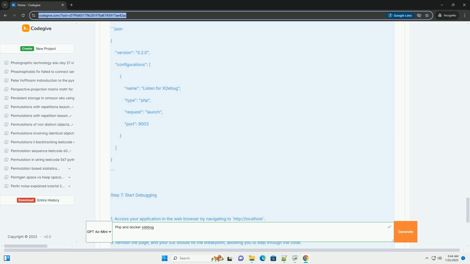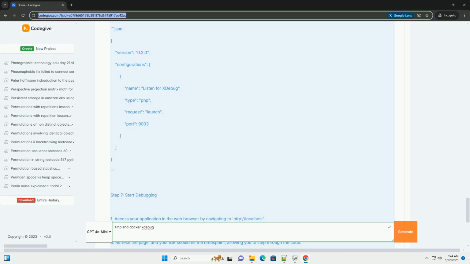Conclusion. You have successfully set up xdebug with a PHP application running in Docker. Now, you can debug your PHP applications efficiently. This setup can be further enhanced by configuring additional xdebug features as needed.